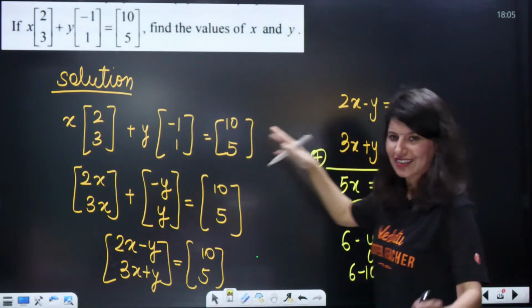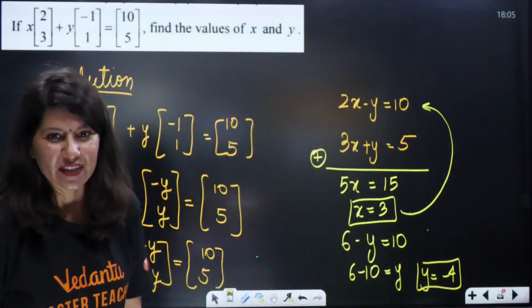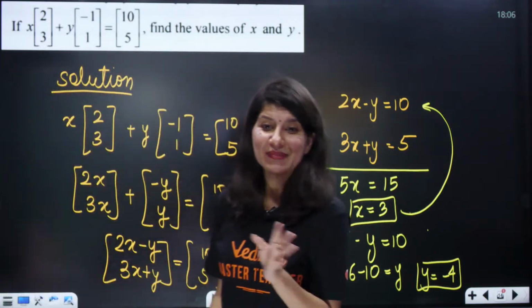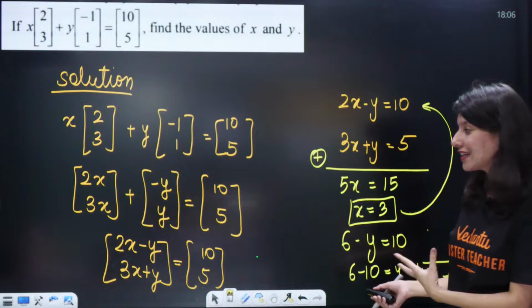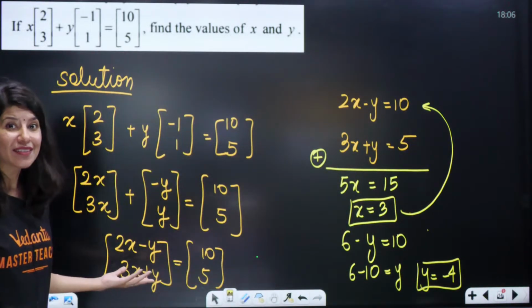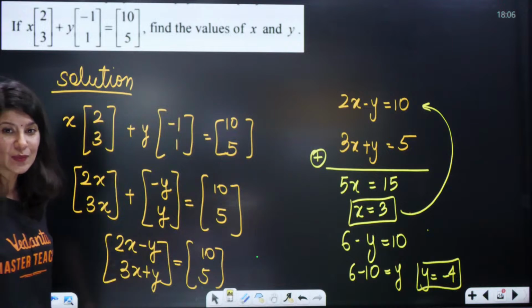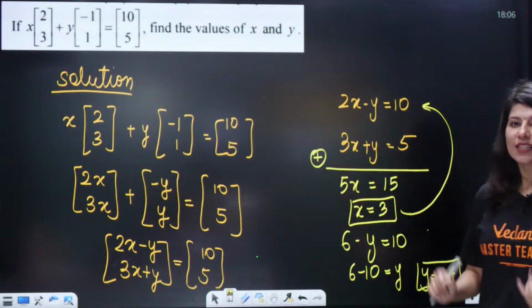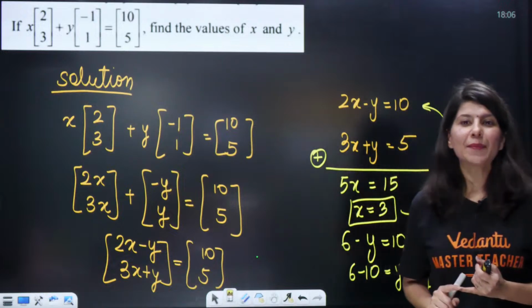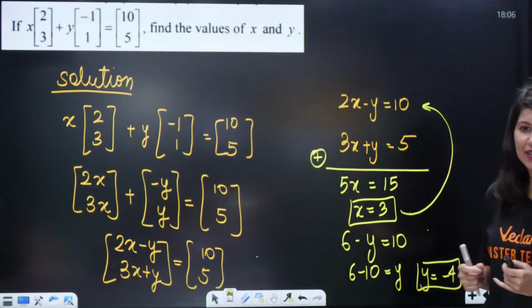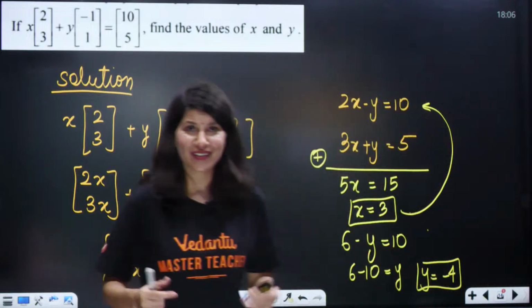3 twos are 6. No, right? Yes, definitely. Vinay, please do not hate matrices, because this is one of the scoring topics. Have you seen that nobody should know anything about matrices and then still be able to solve this question? So do not hate matrices. In fact, you should be eyeing matrices both in your competitive exam as well as your board exam. This is one of the scoring topics, chapters.